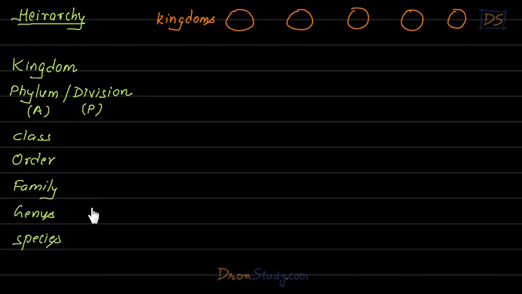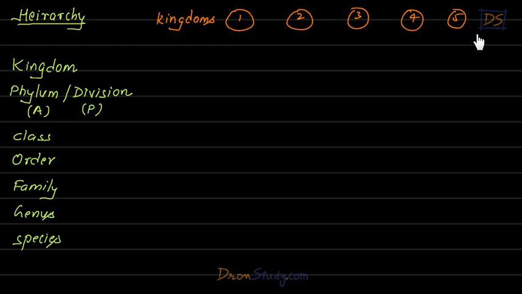So basically, first of all, he made kingdoms. And he made 5 kingdoms. Very important, students. How many kingdoms he made? 5. This is very important. So basically, he made kingdoms, and all the living organisms which he knew of, he put them in these 5 kingdoms.